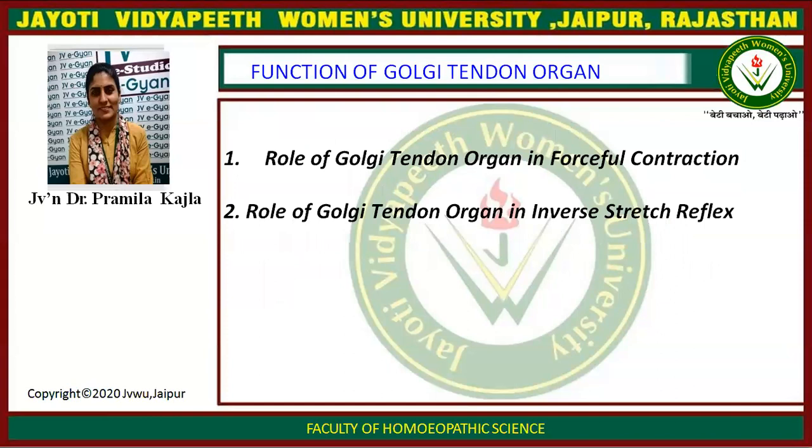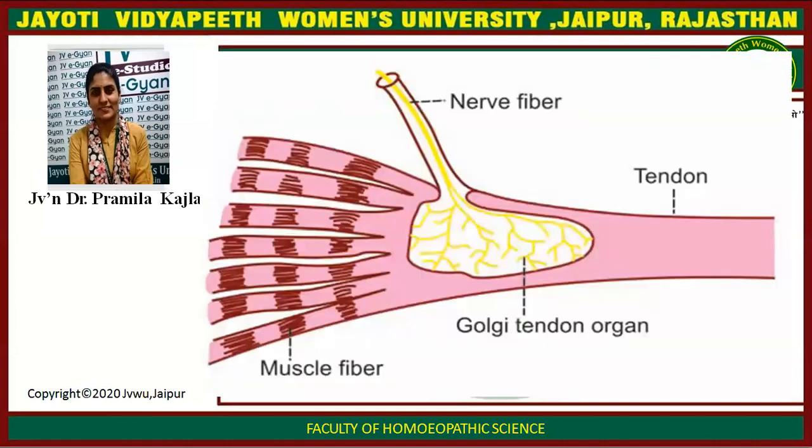Functions of Golgi tendon organ. First, role of Golgi tendon organ in forceful contraction. Second, role of Golgi tendon organ in inverse stretch reflex. So this is the diagram: Golgi tendon organ with nerve fiber. These are muscle fibers and this is the tendon connected to muscle.